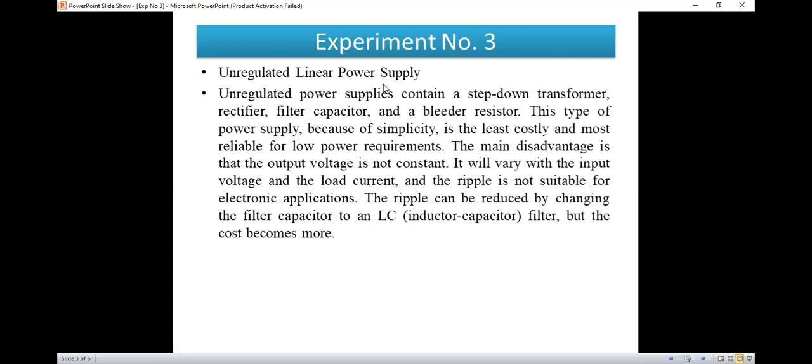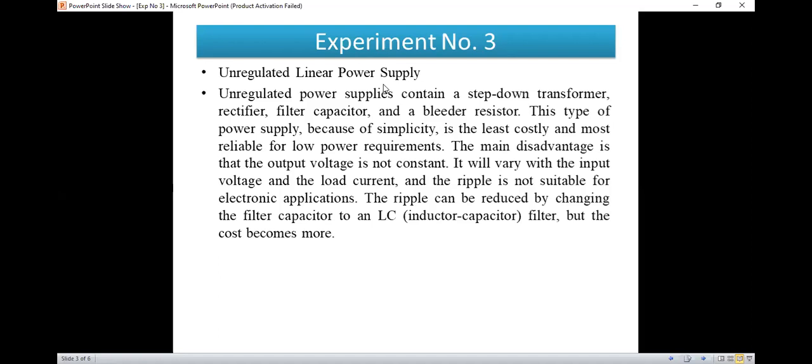The output voltage will vary with the input voltage and the load current, as the input varies as well as the load current varies.